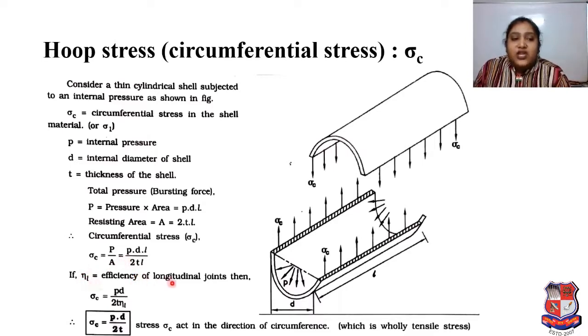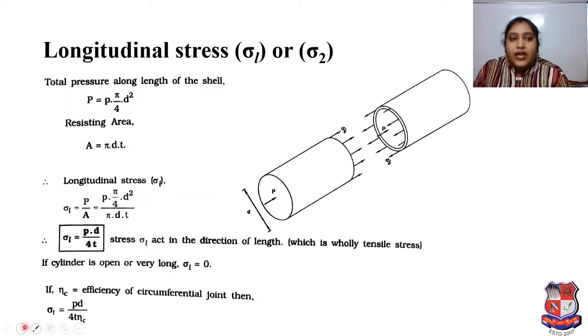If we consider the efficiency of the longitudinal joint, then stress C will be P into D divided by 2T, times the efficiency of the longitudinal joint. Therefore, circumferential stress, which is sigma C, will be PD upon 2T. Here stress C acts in the direction of circumference, which is fully tensile stress. Okay. Now, if we talk about the longitudinal stress, which is sigma L or sigma 2, then you have